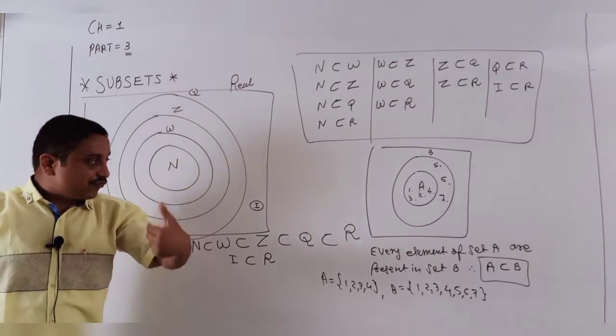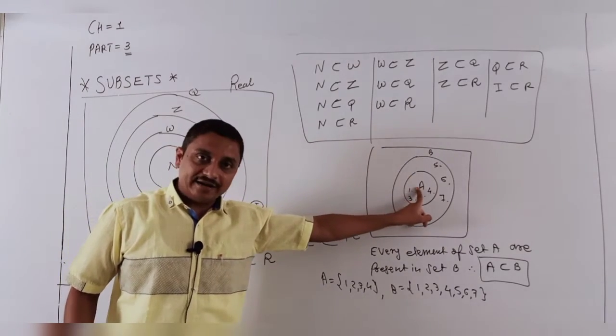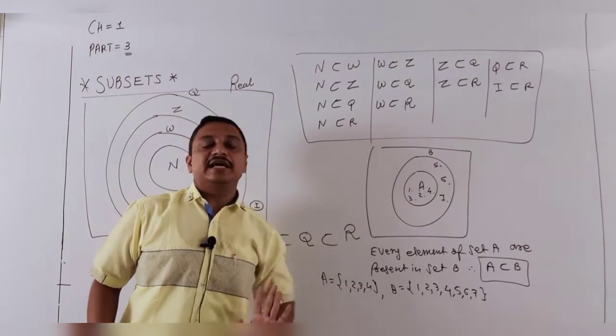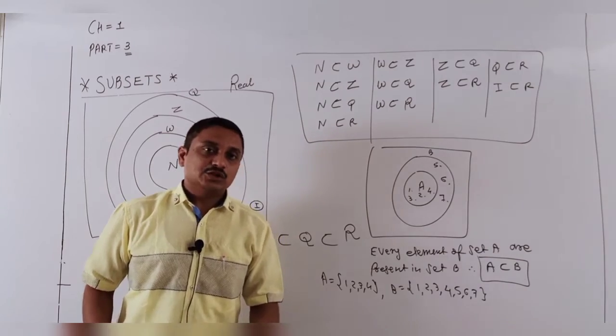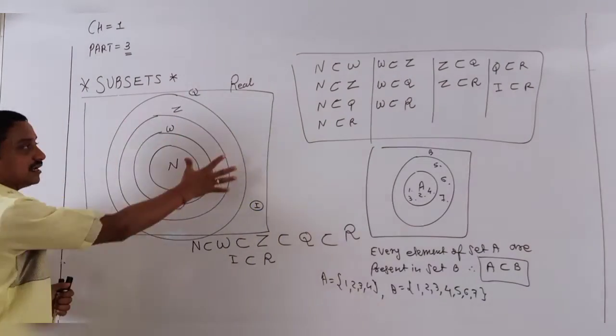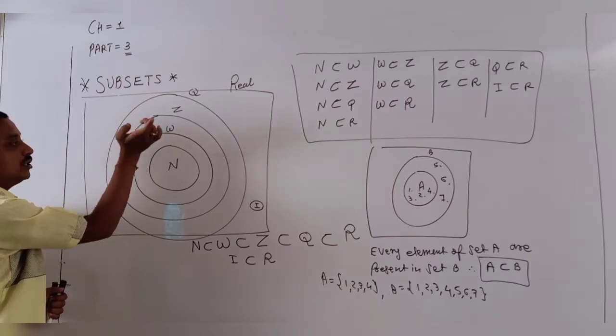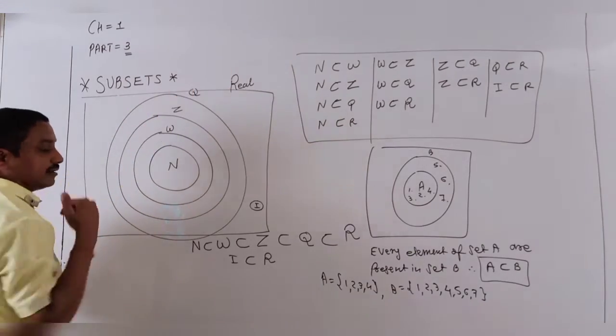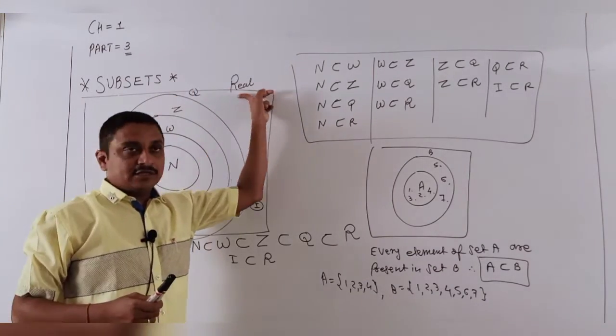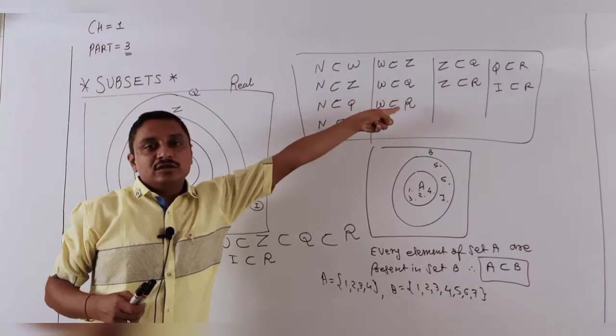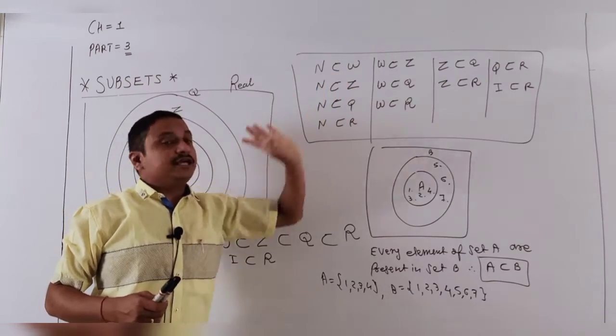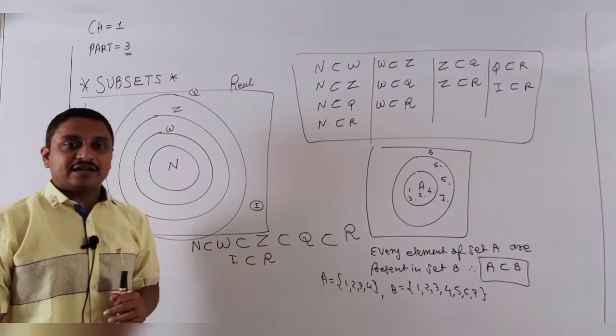Subset means every element of the first set is present in the other set. So remember this, because MCQs ask about subsets like N to W to Z to Q to R, or I to R. Clear?